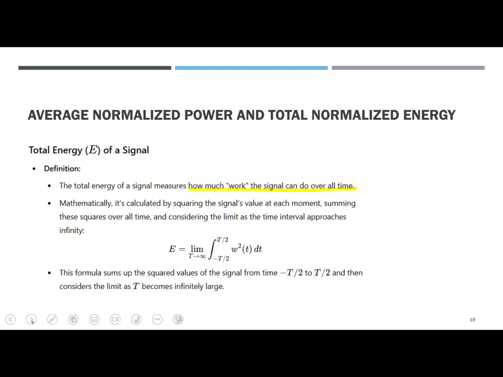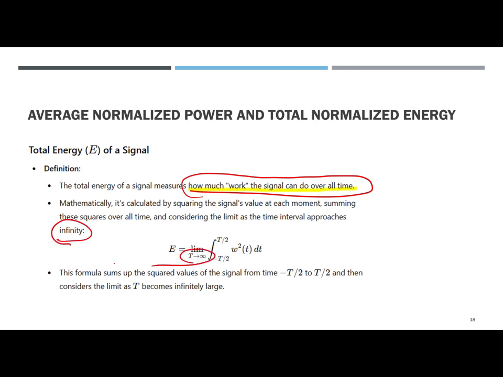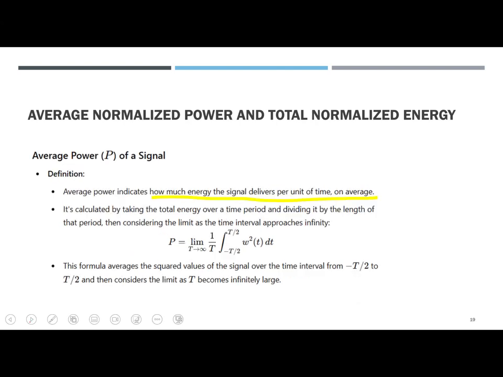Okay. So from these slides, we're just going to introduce the total energy of the signal. So this is what we're going to learn in here. The total energy of the signal measures how much work the signal can do over all time. Mathematically, it can be calculated by squaring the signal value at each moment, considering the limit as the time interval approaches infinity. So the formula sums up the squared value from minus T over 2 to T over 2, considering the limit as T becomes infinitely large. Okay, so that was the total energy formula for the signal.